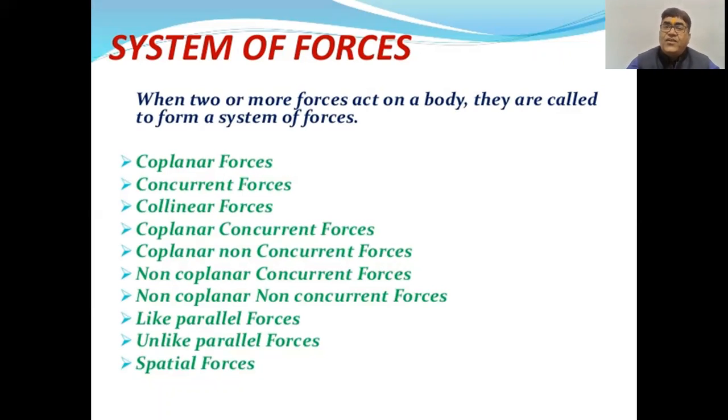When two or more forces act on a body, they are called to form a system of forces. The system of forces may be of various types like coplanar forces, concurrent forces, collinear forces, coplanar concurrent forces, coplanar non-concurrent forces, non-coplanar concurrent forces, non-coplanar non-concurrent forces, like parallel forces, unlike parallel forces, and special forces. We will be discussing all these types of system of forces one by one in detail.